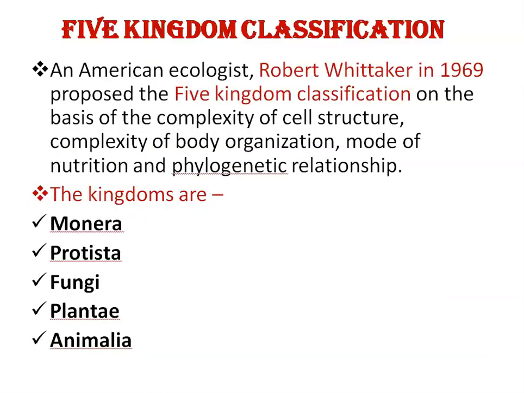Then the five kingdom classification system. An American ecologist, Robert Whittaker, in 1969 proposed the five kingdom classification on the basis of the complexity of cell structure, complexity of body organization, mode of nutrition, and phylogenetic relationship. So the kingdoms are Monera, Protista, Fungi, Plantae, and Animalia.